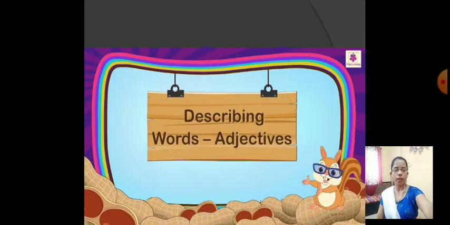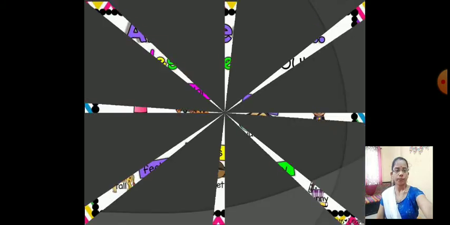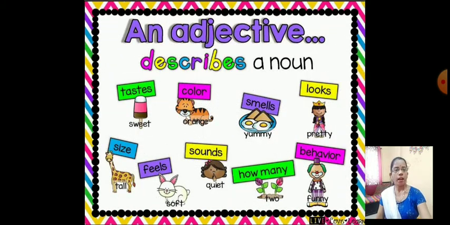Now we are going to learn the next chapter from English Grammar, chapter number 9, adjective. Describing words, adjective. An adjective describes a noun, like taste, color, smells, look, size, feel, sound, how many, behavior. All these are adjectives which describe a noun.